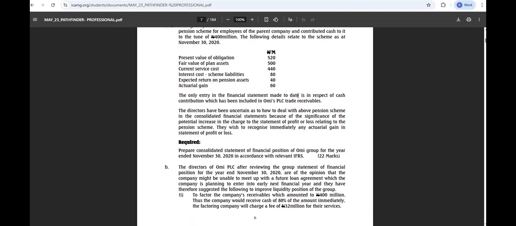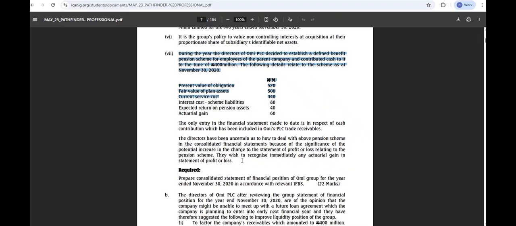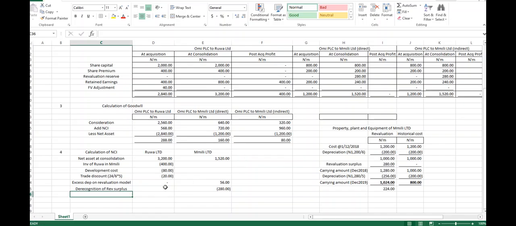All of this will not affect our NCI because it is in the book of OMI PLC, not in the book of the subsidiary. So that means we don't need to do that. Now, let's check in the absence of any other information.